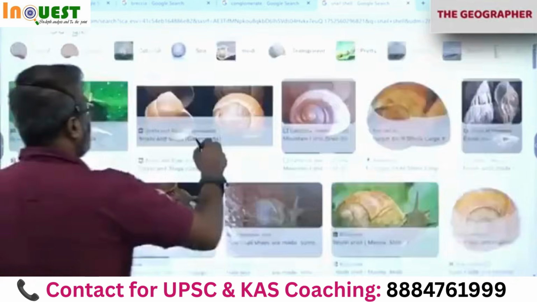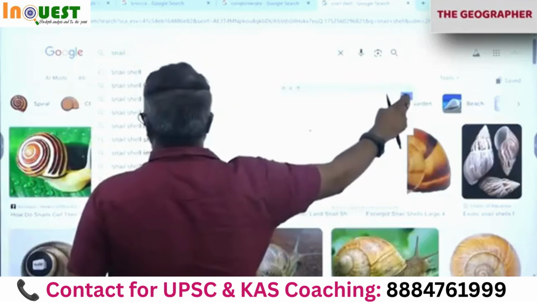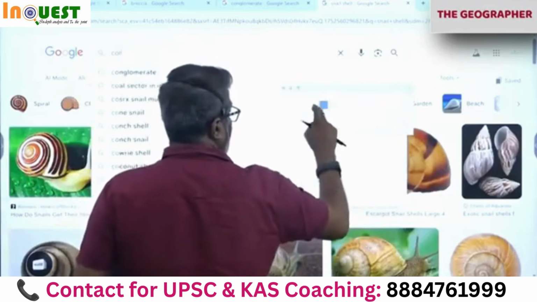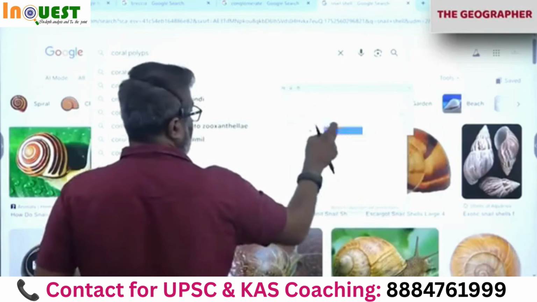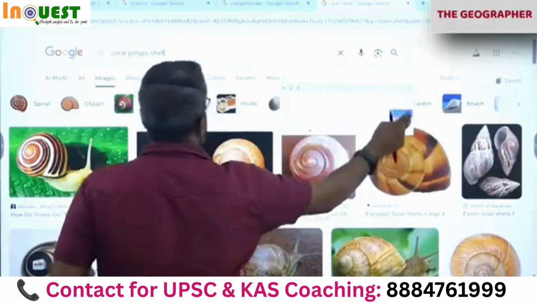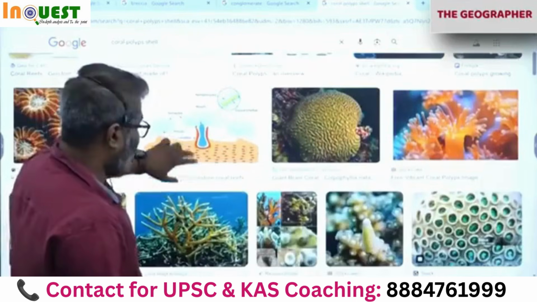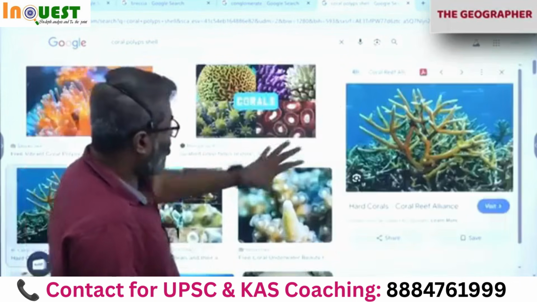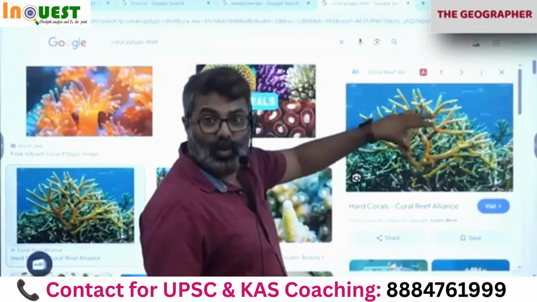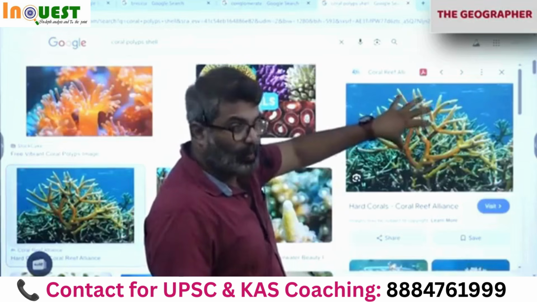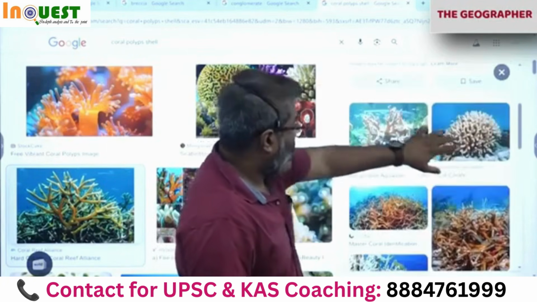Even coral polyps also, they secrete shell. The word coral itself means limestone they secrete. See, this is all limestone secretion. I'll talk about zooxanthellae, coral polyps, symbiotic relationship, how they survive and all, we'll discuss. See how it looks. So limestone.